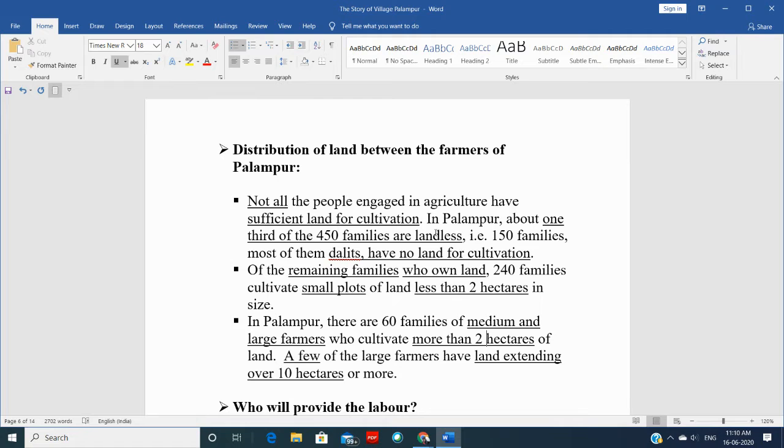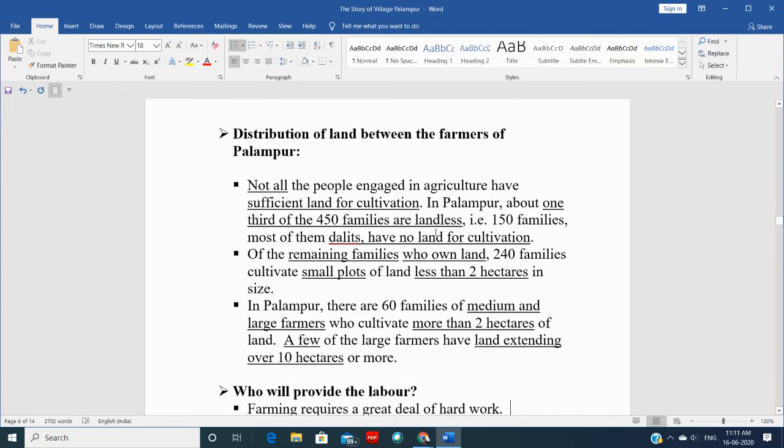Very few of them have land extending over 10 hectares, so the ratio of farmers having more than 10 hectares is very low. So this is how the distribution of land is very unequal, right?